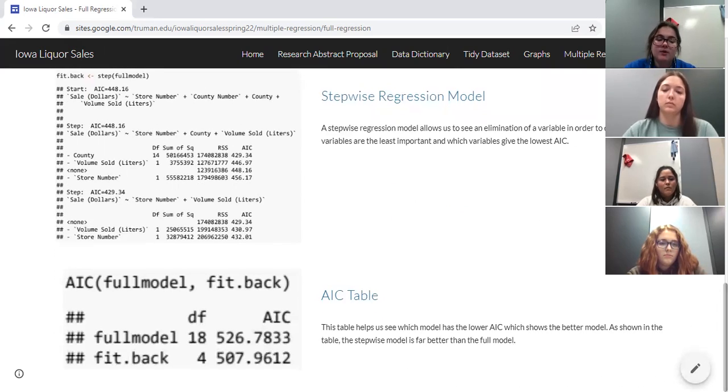And then following that, we found an AIC table, which helps us see which model had the lower value, and that in turn gives us the better model. And through this table, we saw that the stepwise model was far better than the full model.